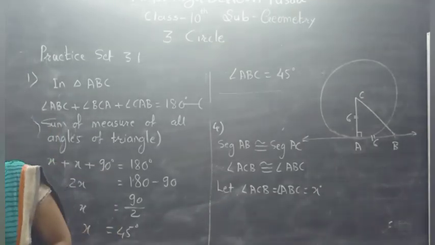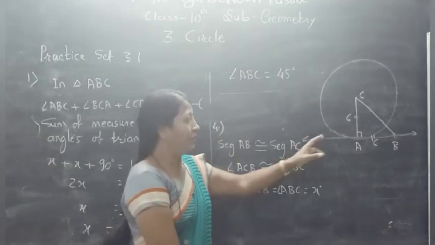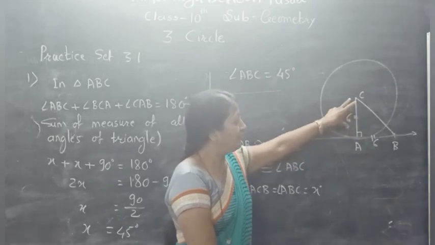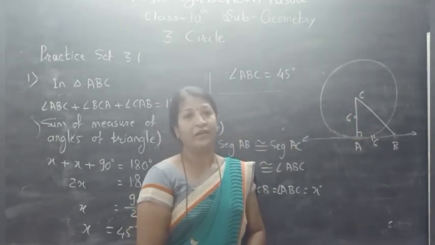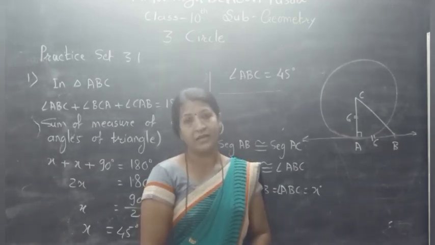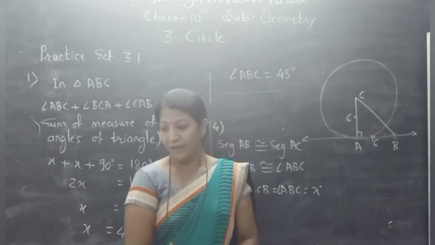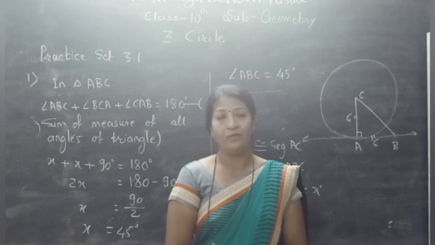Work it out this way and write the answer 45. Why? It is the reason because triangle CAB is an isosceles right angle triangle, and therefore the measure of each acute angle of an isosceles right angle triangle is 45. Okay, so we will see the remaining examples in the next video. Thank you.